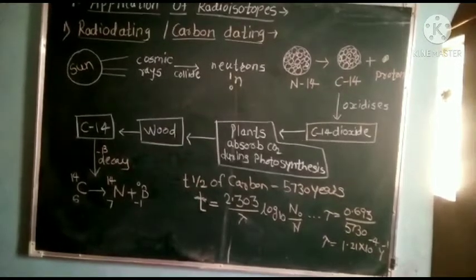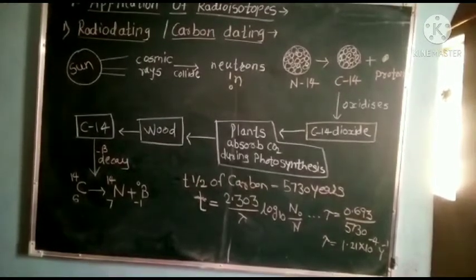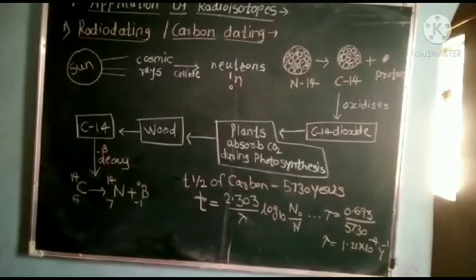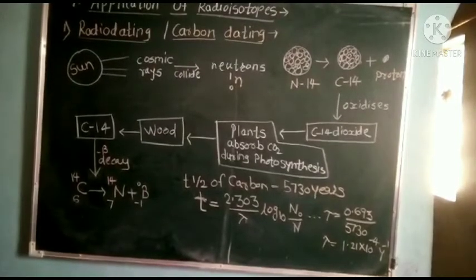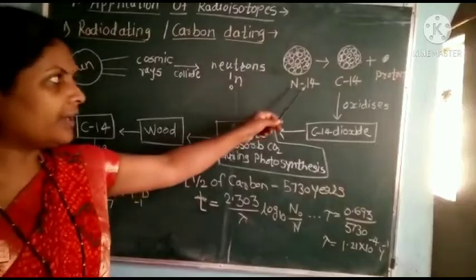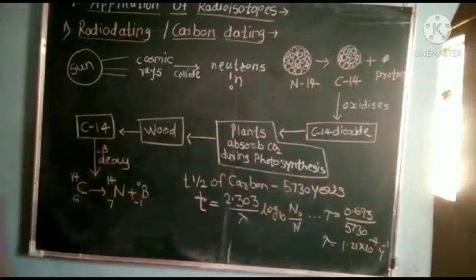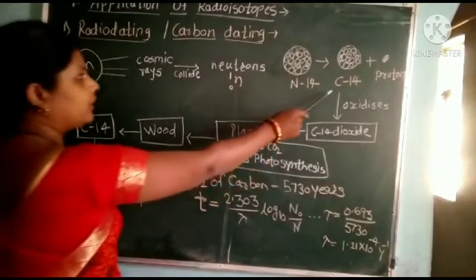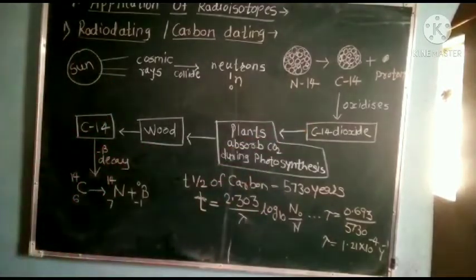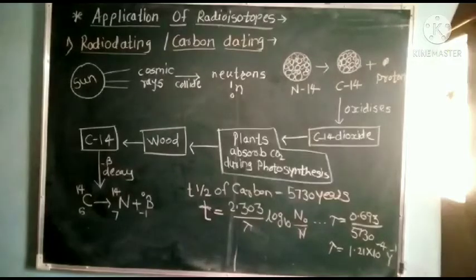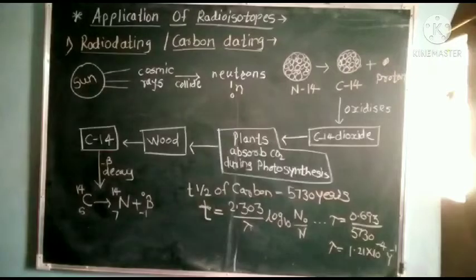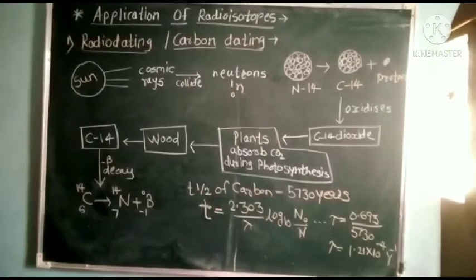The neutron formed by the collision of cosmic rays and atmospheric atoms again gets bombarded onto a nucleus of nitrogen-14, and that nitrogen-14, when bombarded with a neutron, forms the carbon-14 isotope. It forms a radioisotope of carbon, that is carbon-14.